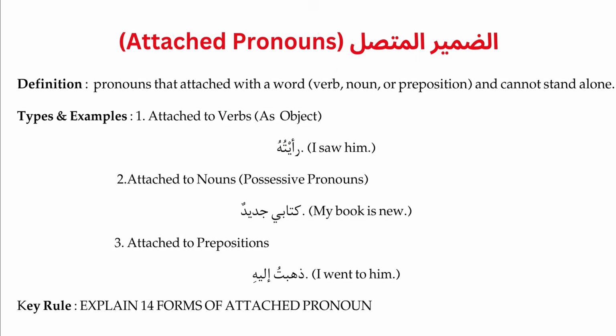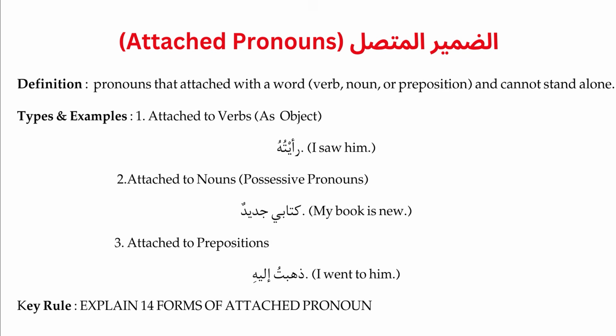And next, attached pronoun. What do we have to write as attached pronoun? First, we have to write a definition: pronouns that are attached with a word. It may be with a verb, a noun, or a preposition, and it cannot stand alone. Damir muttasil cannot stand alone. Then we have to write its three types.